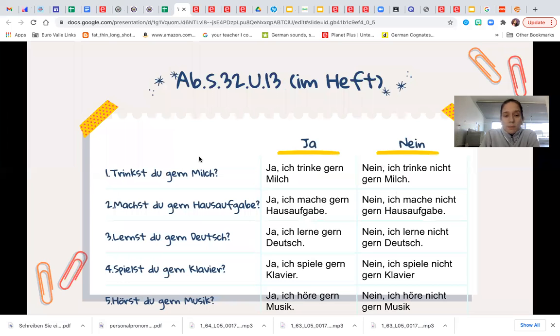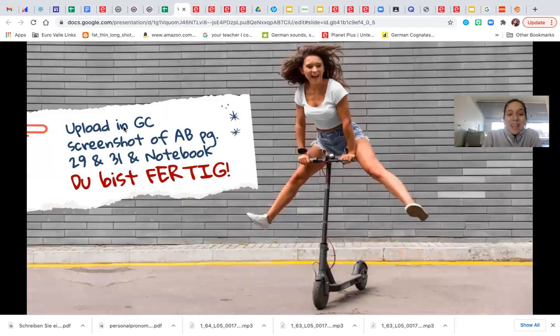When you're done, you need to go to Google Classroom, and in Google Classroom, in classwork, you will see an activity that is called Wiederholung, review, Lección 5. There, you need to take a screenshot of your completed pages, 29, which we already finished completely. You can skip page 30, and 31, which you also just completed right now. You are going to upload a screenshot of these 2 pages in Google Classroom.